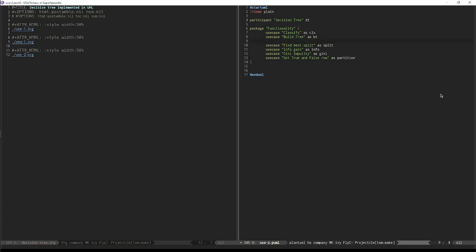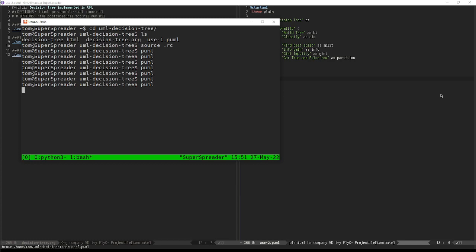See what we're going to do here is we're going to kind of separate. I wonder if I put a line here, if that'll separate things. We've kind of extracted some of these things that we know we're going to do from the code. But if we're sticking with a use case diagram, what we're really saying is that a decision tree can classify, and the decision tree can build a tree. Might as well put build tree first, since that kind of is first. And that's really all it does. It builds a tree and it classifies. These other things are just implementation details of these top level use cases.